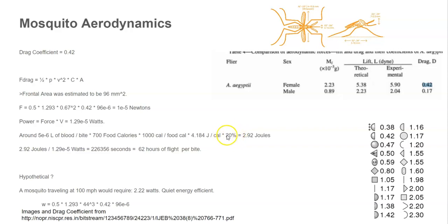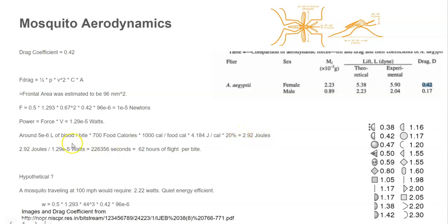I couldn't find much research on this, but humans can use 25% of the food energy they eat to exhibit work, like move around and stuff. I couldn't find research for mosquitoes, so I assumed mosquitoes would be maybe slightly less efficient. So I ballparked that at 20%. Obviously, it's not 100%. No system or machine is 100% efficient. So then that gave 2.92 joules.